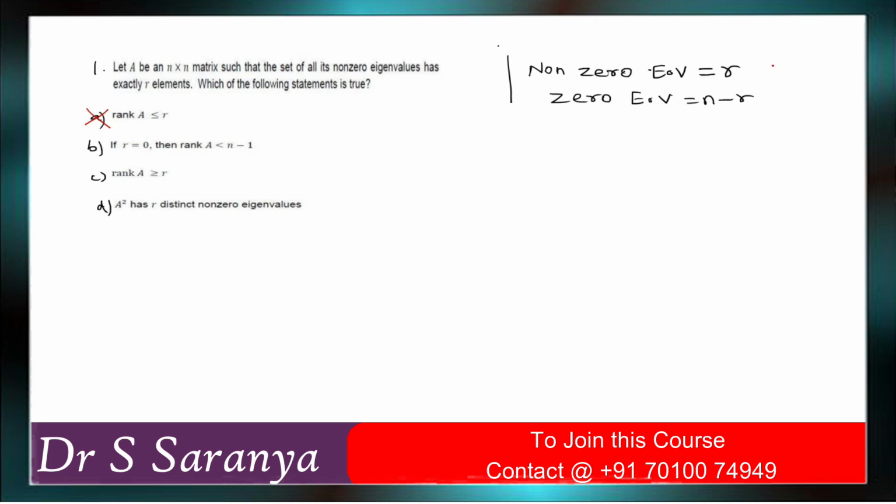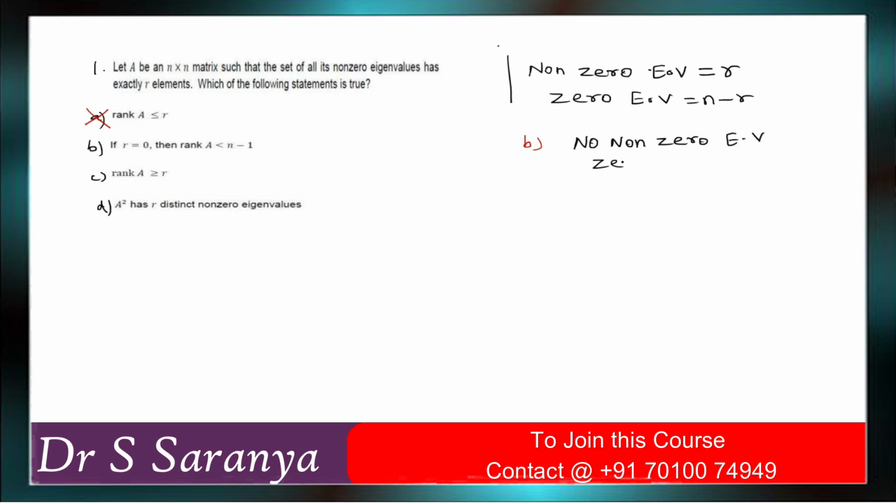If R is equal to 0 means all the eigenvalues are zeros, correct? Non-zero eigenvalues are 0, so how many zero eigenvalues are there? Based on option B, the given information says R is equal to 0 means no non-zero eigenvalue.